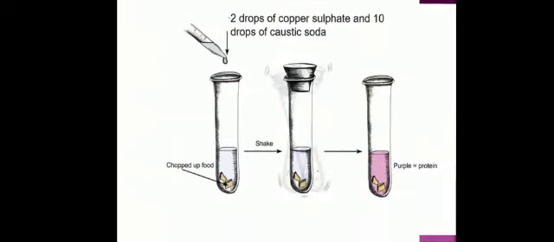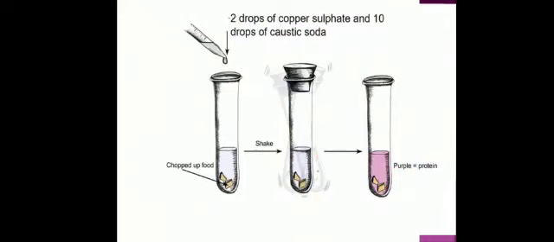Take 2 ml of food stuff. Food stuff means you will crush and chop up the food and keep it in the test tube. Now add a little dilute sodium hydroxide. Sodium hydroxide means caustic soda, first. Then 2-3 drops of copper sulfate solution and then shake the test tube. What will happen? After shaking that test tube, if the violet color appears, it means the protein is present, and if it shows a color other than violet, it means protein is not present.